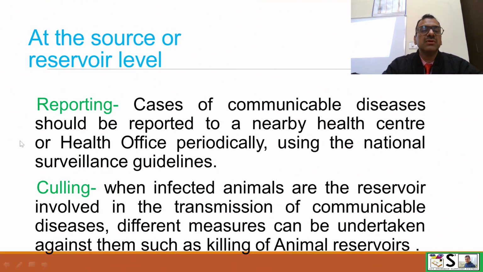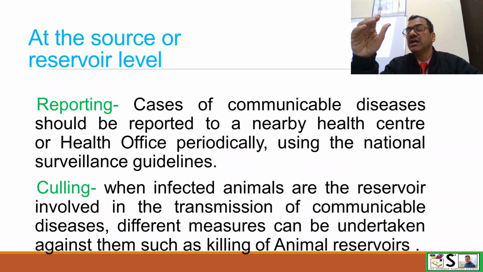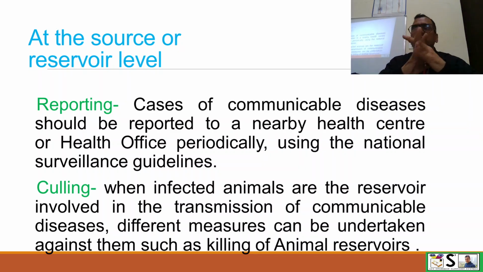Another one, reporting. This is also at the source level. Reporting for many communicable diseases. Our higher authority sometimes say that for tuberculosis or for measles, if you find such cases, immediate report. So we report, and through reporting, our higher authority are able to apply some control measures for the disease. So reporting is also very important. This is the fourth measure which we apply for the prevention and control of the disease.